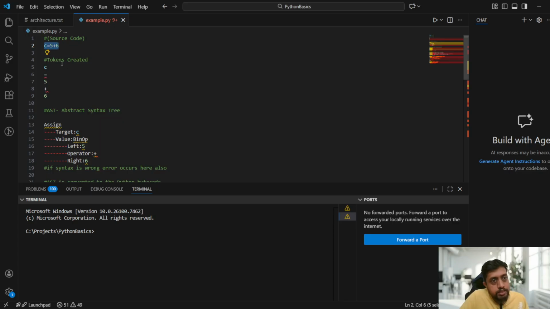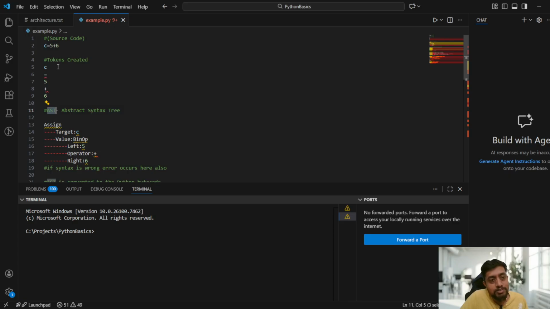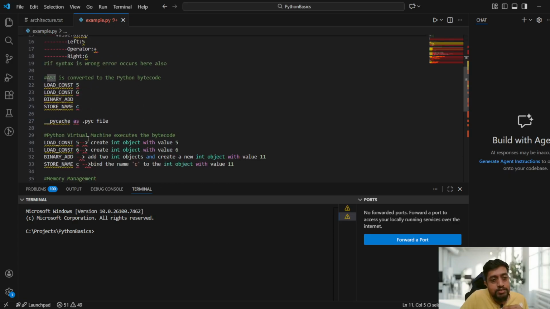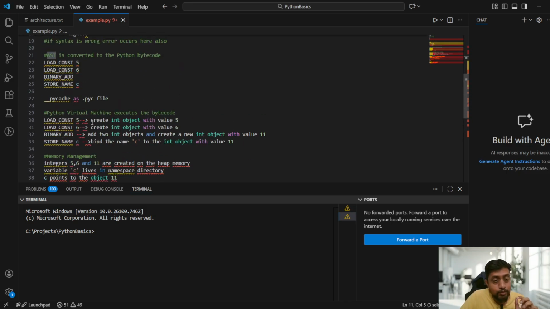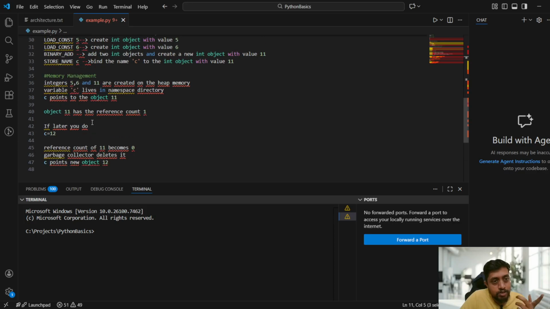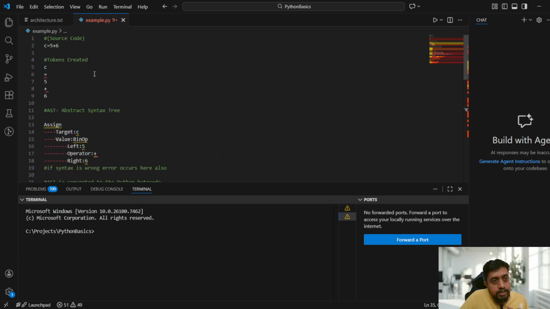Other things, like tokens created and the abstract syntax tree, happen in a split of a second. Think about this, guys: steps 1, 2, 3, 4. Memory management you can leave, because I wanted you just to try to understand that here. So 4 steps are happening internally in a split of a second, guys. When you just give C equal to 5 plus 6 in Python, see how fast it gives the result.